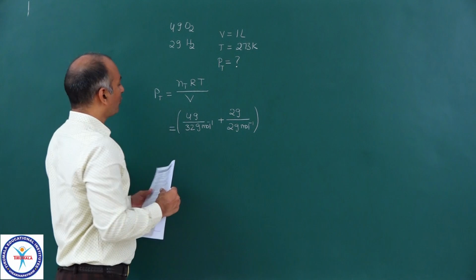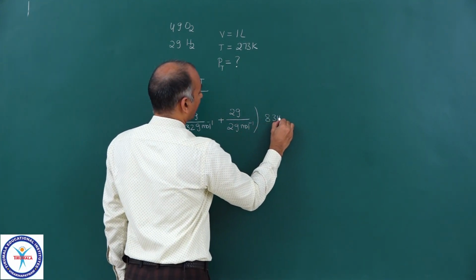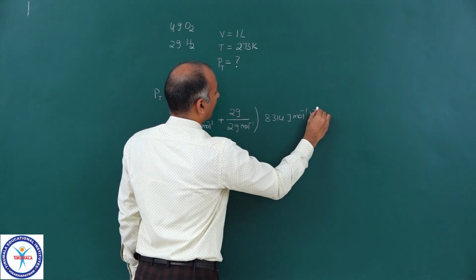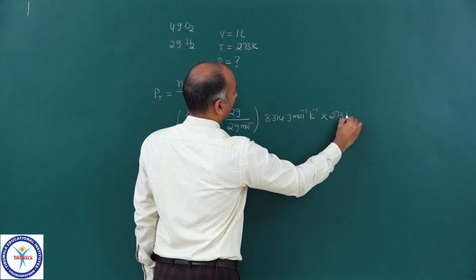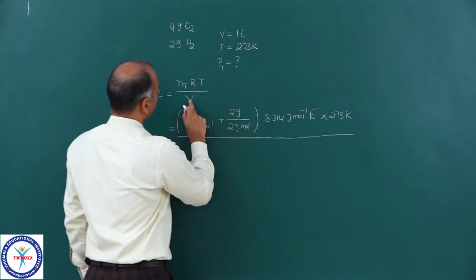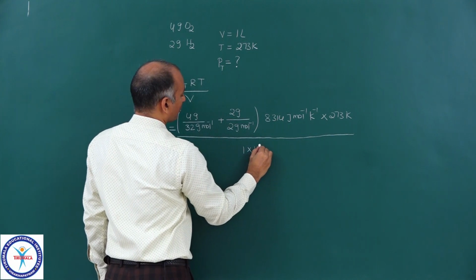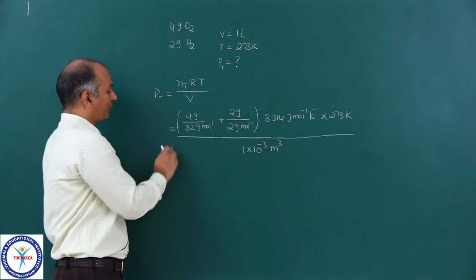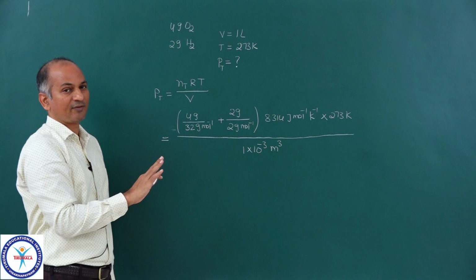Okay. So suppose if you go for the SI system, then it is 8.314 joule per mole per Kelvin, into temperature 273 Kelvin, upon volume. Volume is 1 liter, and we have to take it in meter cube. So 1 into 10 power minus 3 meter cube. Now this way you can calculate the total pressure. Here everything is known to you.